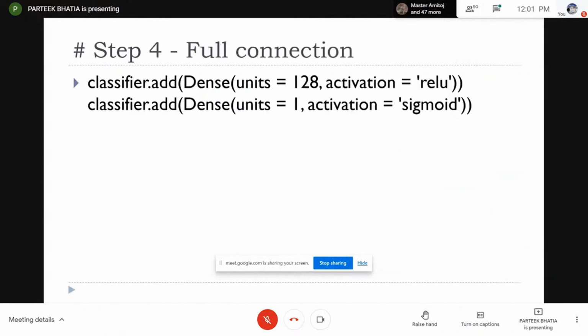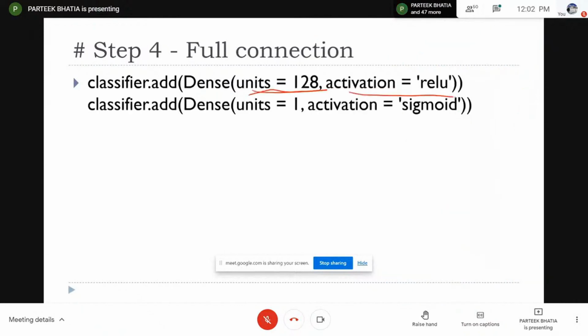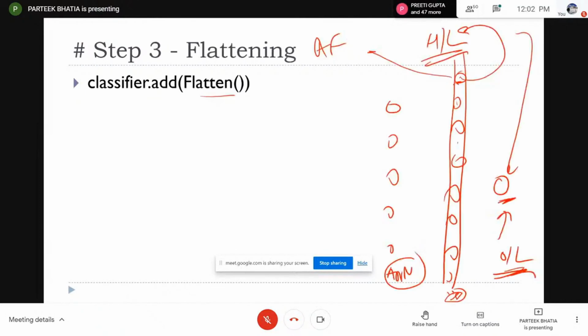So here I am specifying that in the hidden layer, I am using 128 neurons. You can play with this number. You can have 256 or any number. And when you apply a hidden layer, you also need to specify an activation function. There are multiple activation functions, but here I'm using the ReLU activation function.